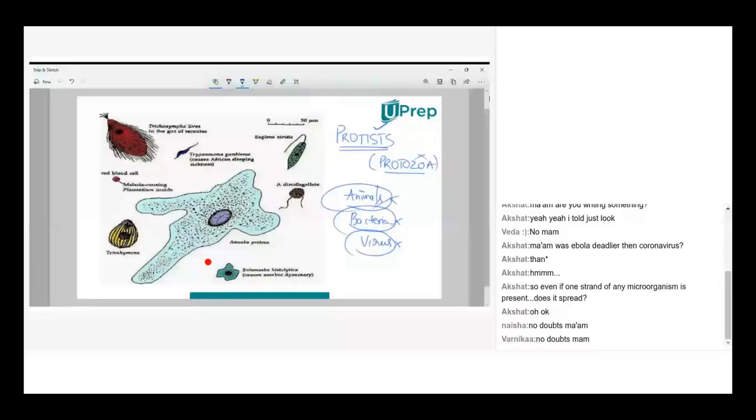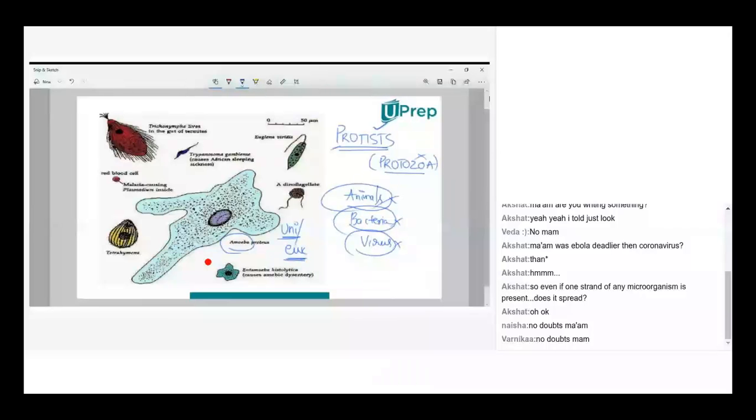The best example for protist is amoeba. Everybody knows about amoeba, isn't it? Amoeba is a unicellular organism and it is a eukaryote. So you can just try both the sentences. Unicellular, single cell, carries out all life processes. Eukaryote, with a specific nuclear membrane around the nucleus. Now I'll take the amoeba as an example for protists, then explain the remaining examples.